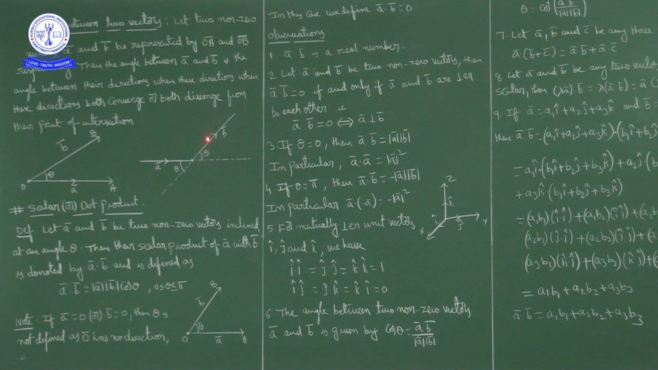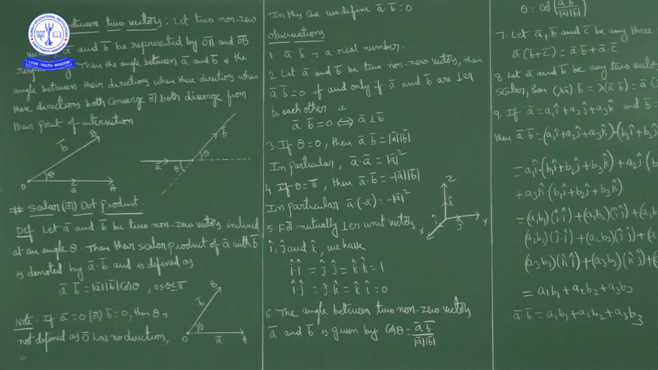So this is not the angle between a bar and b bar. Now here are vectors a bar and b bar, and these two are coming towards this point of intersection, so this is the angle theta. Or else, this is the vector a bar and this is the vector b bar, and these two are going away from this point of intersection. This is the angle theta.